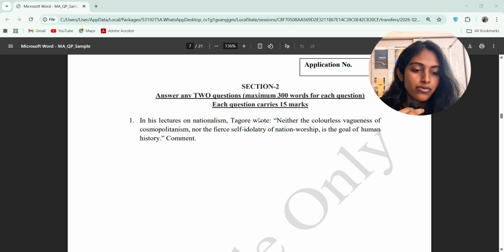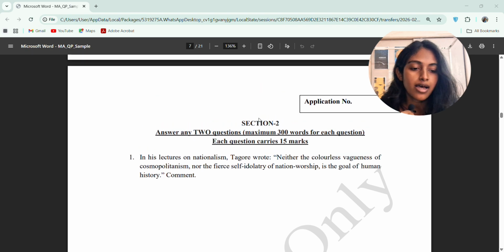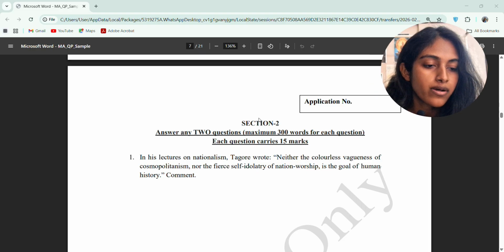Here what is written is: answer any two questions, maximum 300 words for each question, and each question carries 15 marks. Just see the question type here, read it well and you will get the idea.